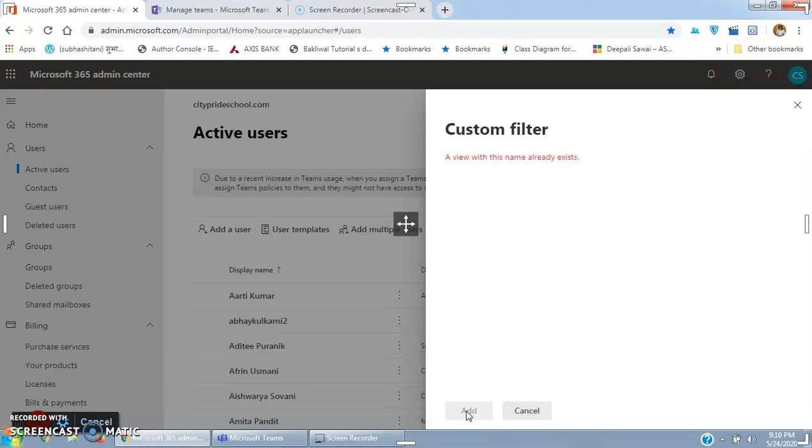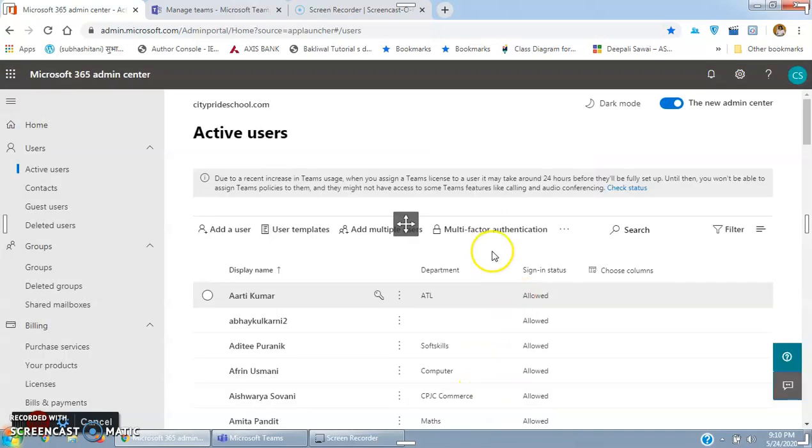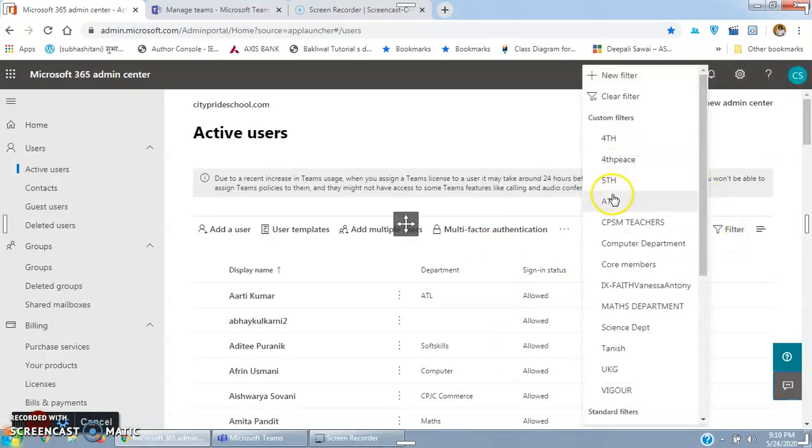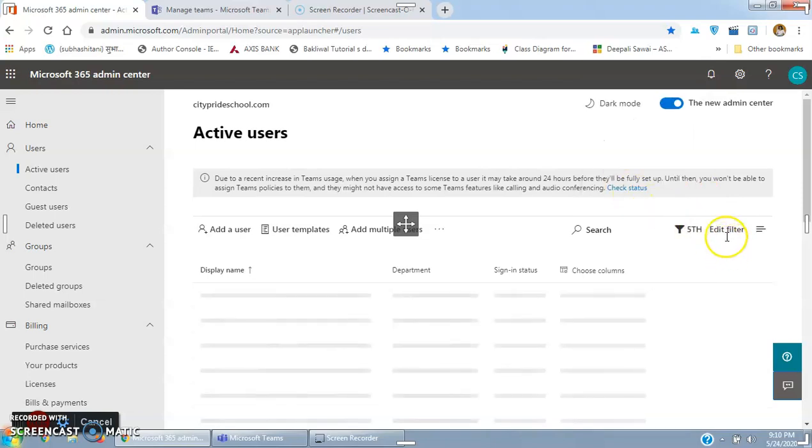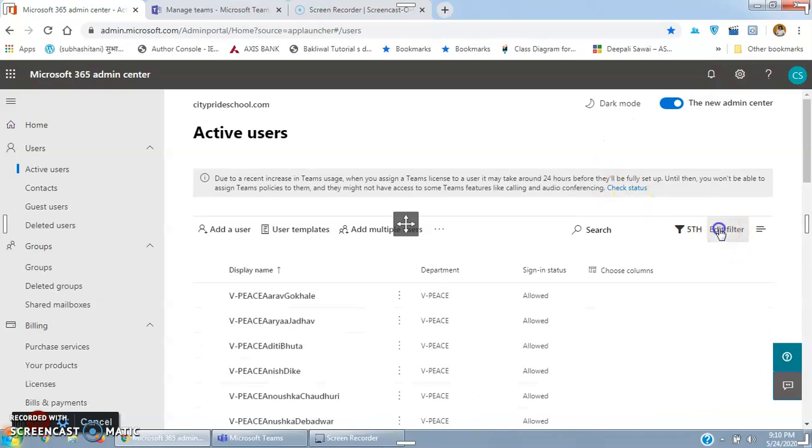Now when I write this, the filter gets created. The view name is already existing. That is what I have made, that fifth wala filter. You can see I have made that earlier, so I will edit this now. I will edit that filter.